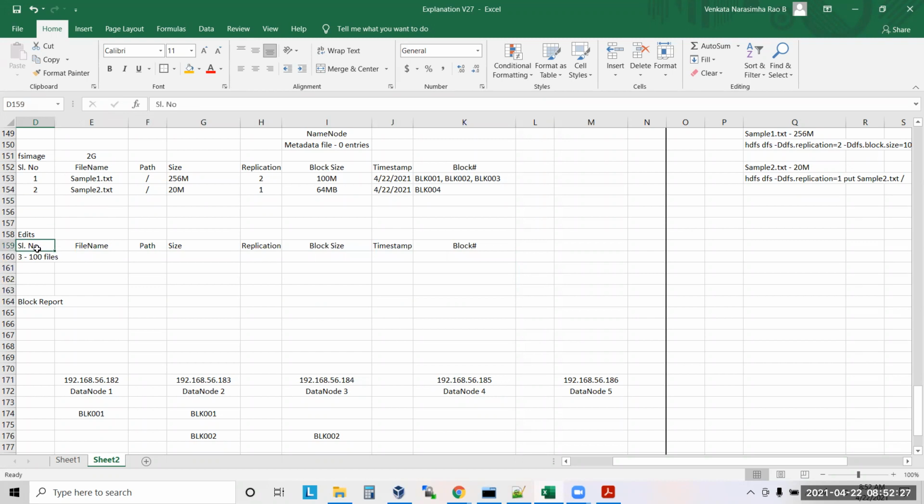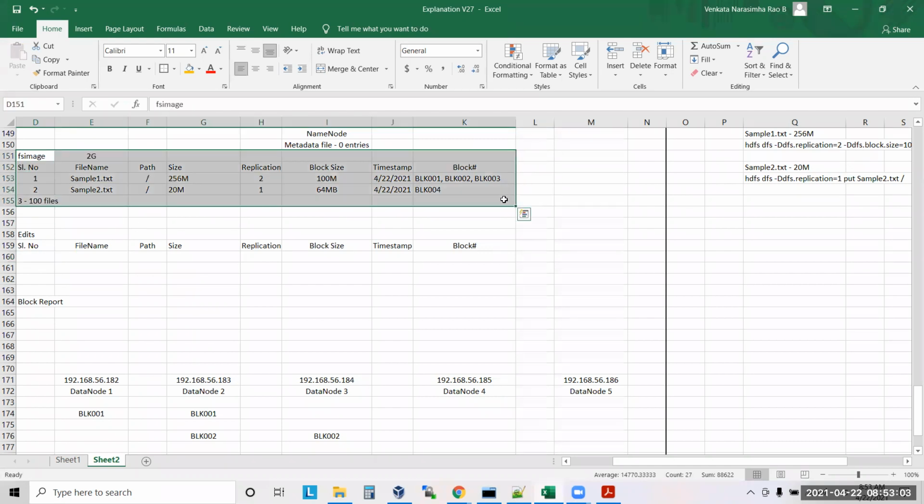Tomorrow, let's say because of too much rush, too many people are trying to write files into Hadoop. If there is a corruption, which file will be corrupted? Edits will be corrupted, because edits is where the initial state data is stored. Even if edits is corrupted, only the last 1 hour of data I will lose. Yes or no? Every 1 hour, whatever is inside edits, we are moving to the FSImage. In this scenario, I'm opening the FSImage only once in 1 hour. Got it?